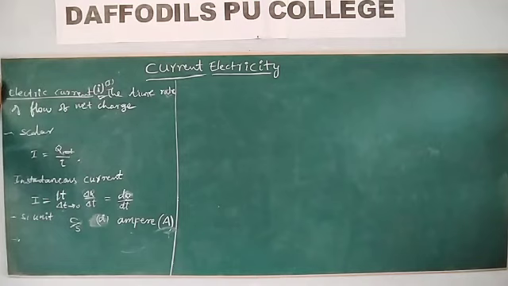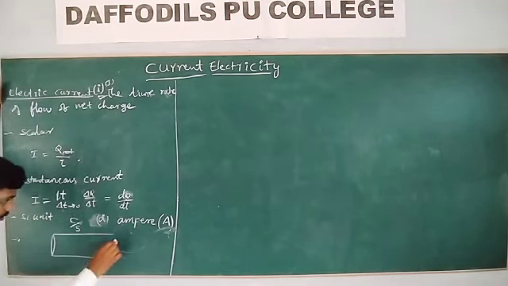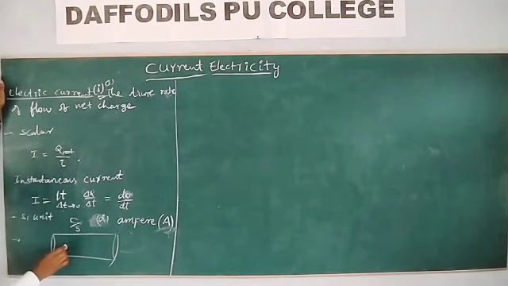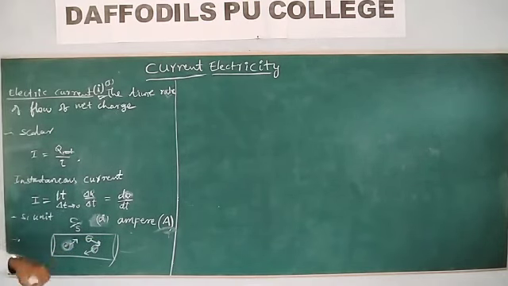Let us see what you mean by electric current. When you take a conductor, within this conductor the electrons are moving in different directions. There will be many electrons, and different electrons move in different directions.